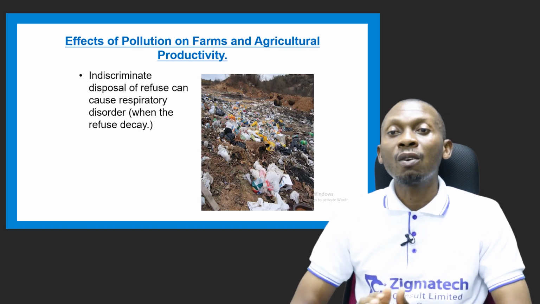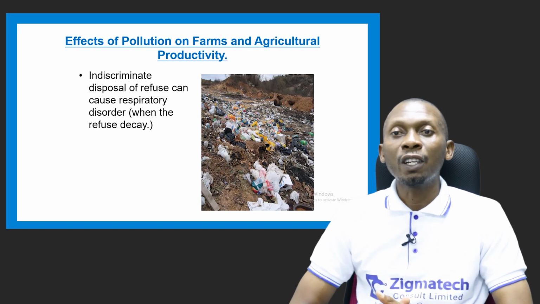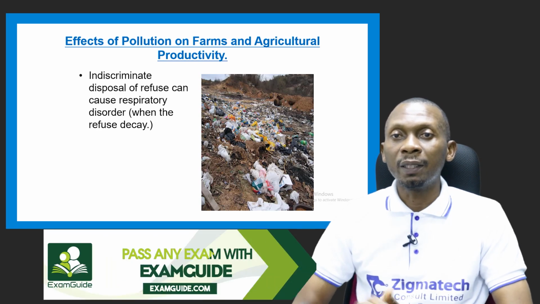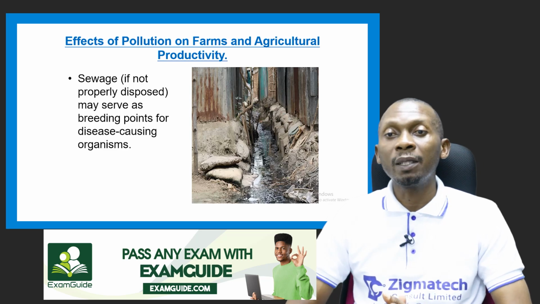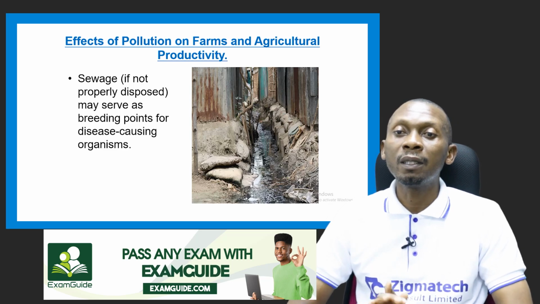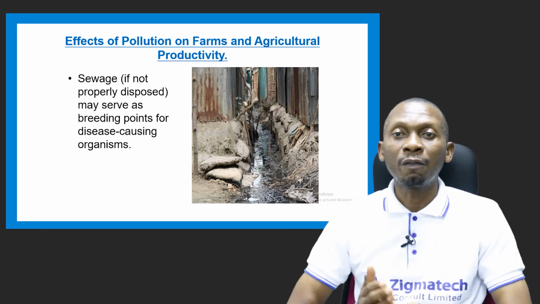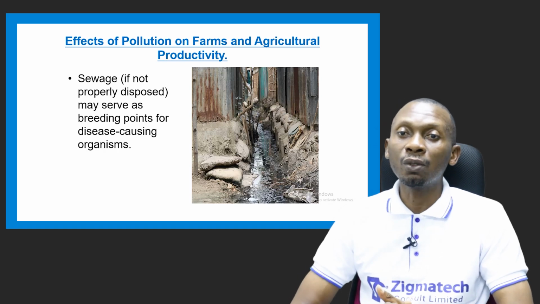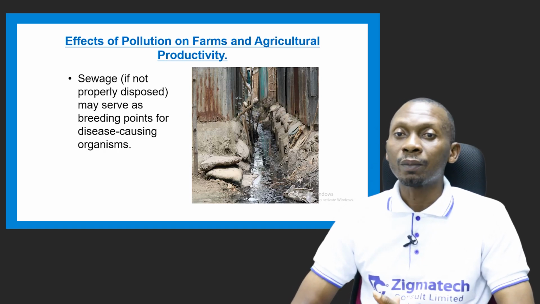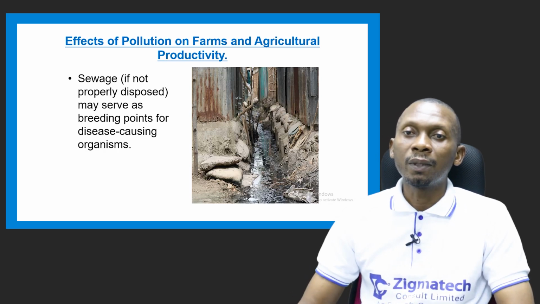Indiscriminate disposal of refuse can cause respiratory disorders when the refuse decays, and that's another effect of pollution on our farms and on agricultural productivity. Another effect of pollution: sewage, if not properly disposed, may serve as a breeding point for disease-causing organisms. Sewage is a source of pollution, and if not properly disposed, it could serve as a breeding point for disease-causing organisms.